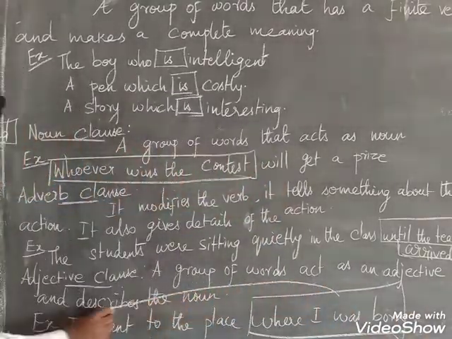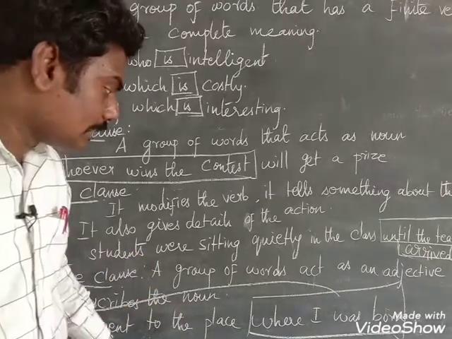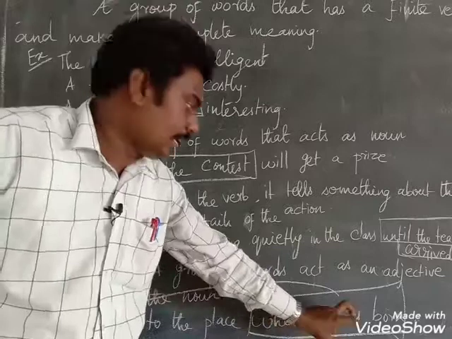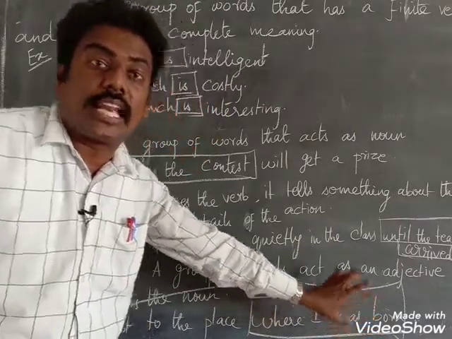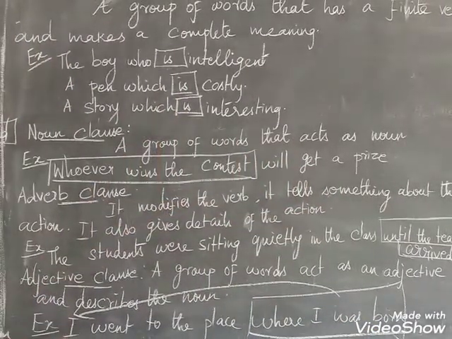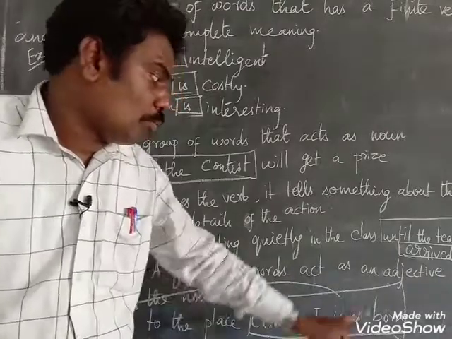It describes the noun place. I went to the place where I was born. So the underlined words describe the noun place.